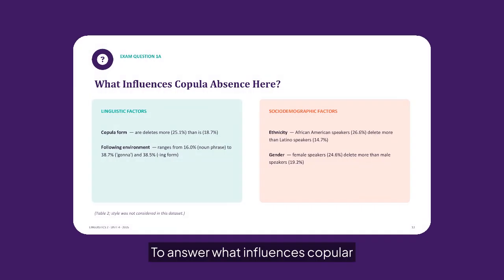To answer what influences copula absence here, we group factors into linguistic and socio-demographic. Linguistically, are deletes more than is, and following environment ranges from 16% to just under 39%. Socially, African American and female speakers show higher deletion rates than Latino and male speakers.